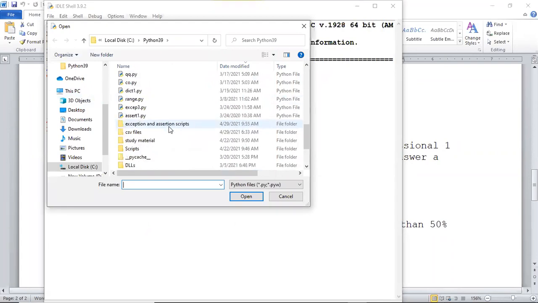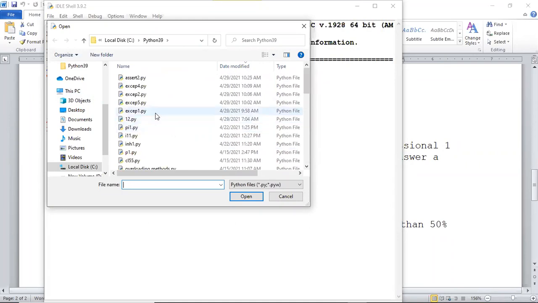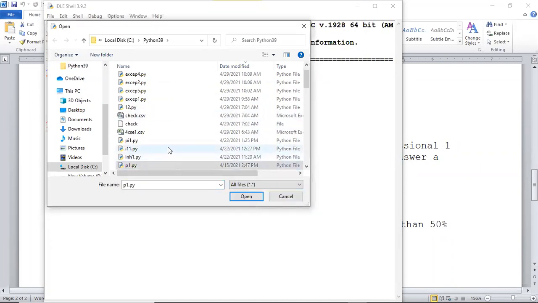Should be here somewhere. Yeah, we are watching just the PY files. So I can just make it all files so that we can see. This is the file we are going to analyze. All of you can see it. Let me open it.